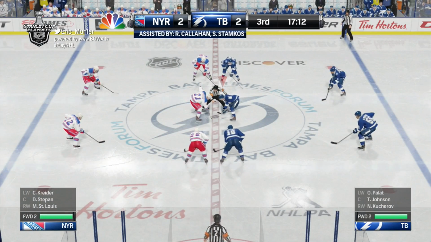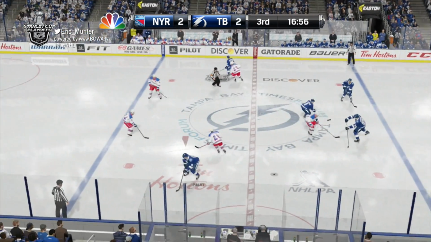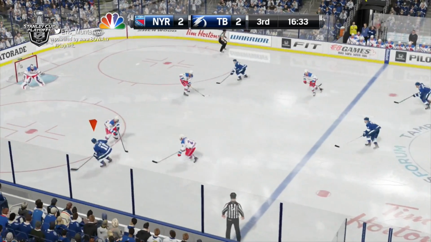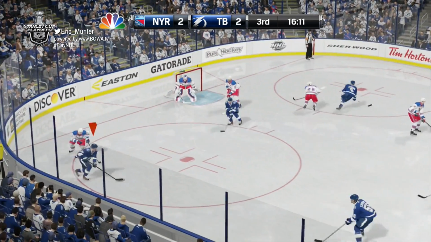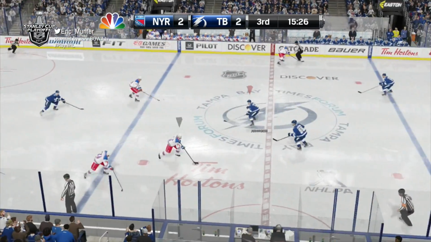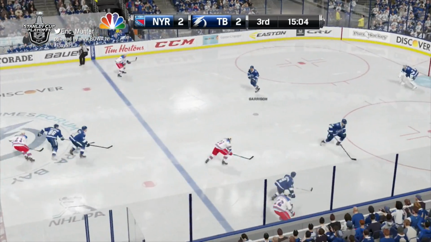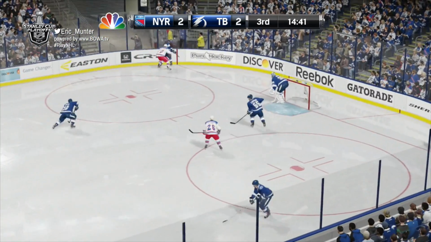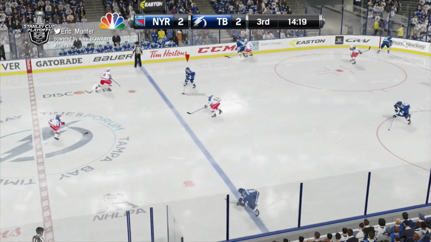Alex Killorn from Callahan and Stamkos at 2:48. And the Lightning have evened this game here in the third period of Game 4. Kucherov with a chance in the slot. Couldn't get a shot before Boyle swept in. Now with the puck on his stick, dumping it in. Jason Garrison goes in after it. A man on him. Palat to Kucherov.